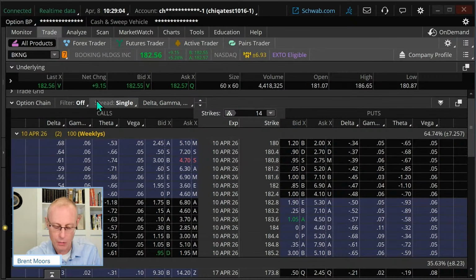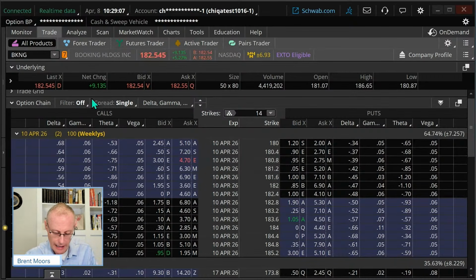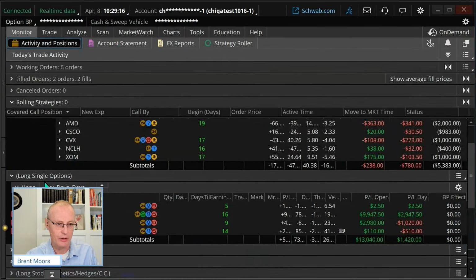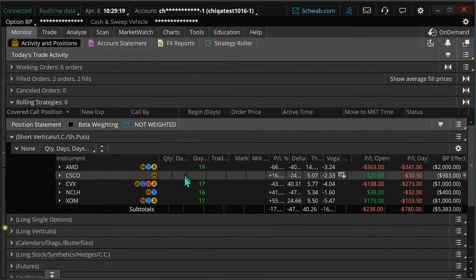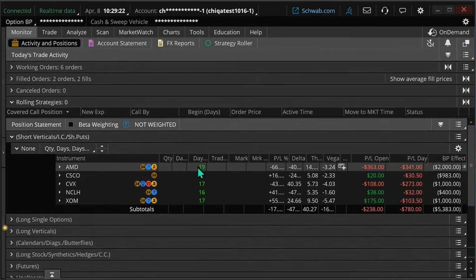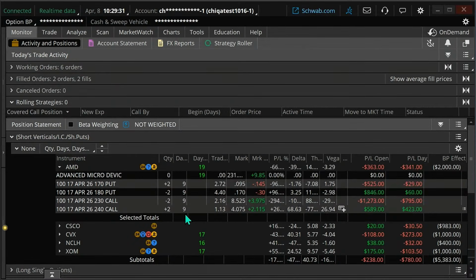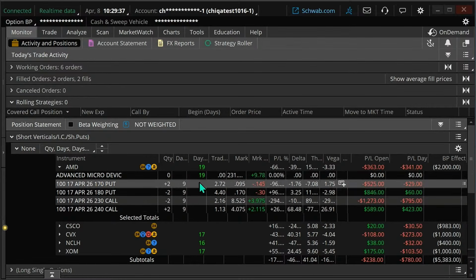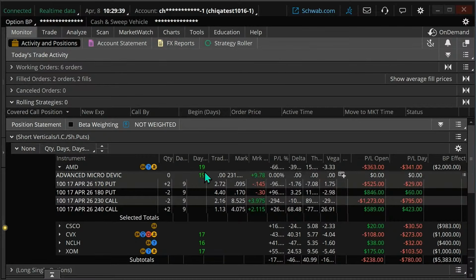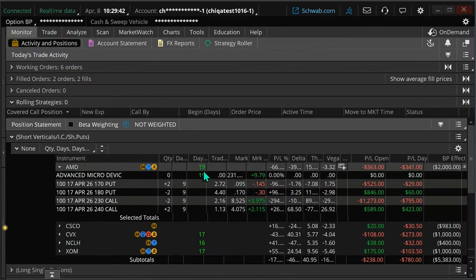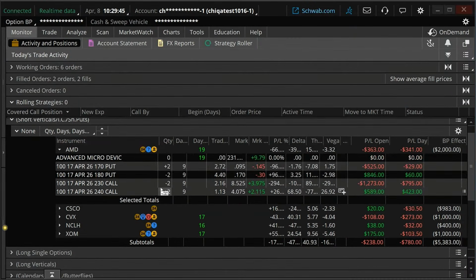Okay. But let's move forward and just talk about some trades here. In regards to earnings, we'll go through a variety of different trades. So we have earnings in 19 days on AMD here. Well, my option expires in 9 days. So if my option expires in 9 days and earnings isn't for 19 days, it essentially becomes a non-factor there. Okay, so that's the first thing to realize with earnings and managing existing trades.